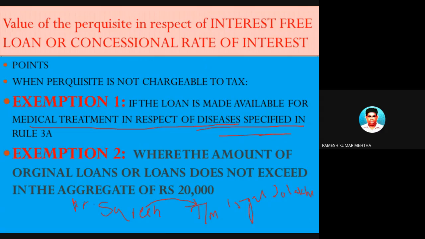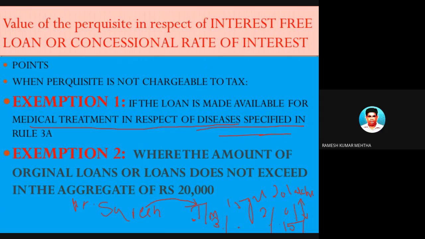Now, the rate of interest charged by Tata Motors is only 2% or 0% or 3%. But if the loan had been taken from SBI, the State Bank of India would have charged some 15%. So what is the advantage he is getting? He is getting an advantage of some 13% or 12%. But there is no advantage.